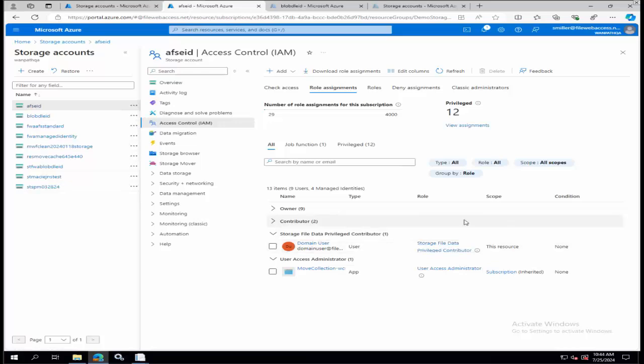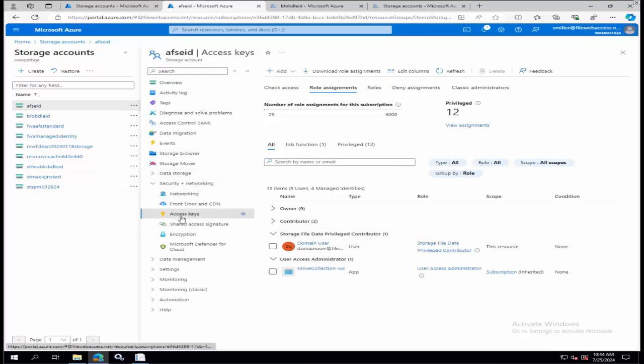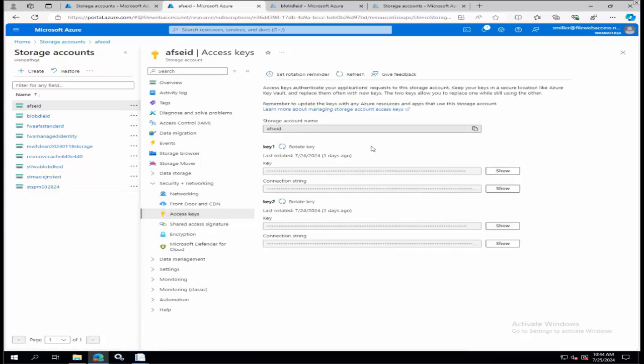Now the other option, if you're not doing it in the user context, is simply a connection string. You can go to, I draw a total blank, security, networking, access keys, and get yourself a connection string, right? These are already defined in here. You can copy these and actually put these into MyWorkDrive. Let me show you how that process works on the MyWorkDrive side.